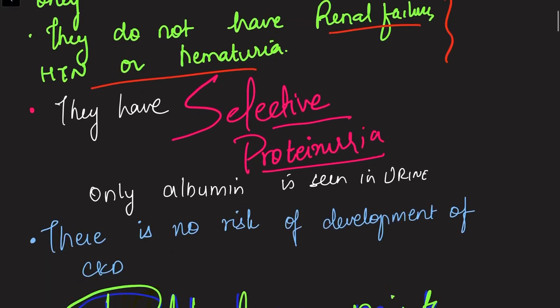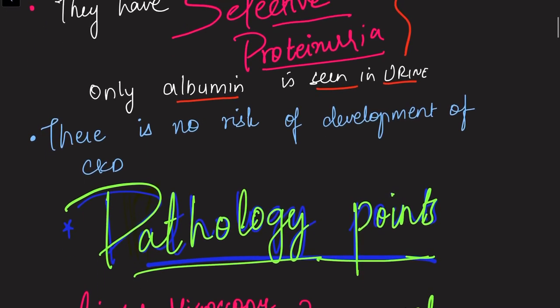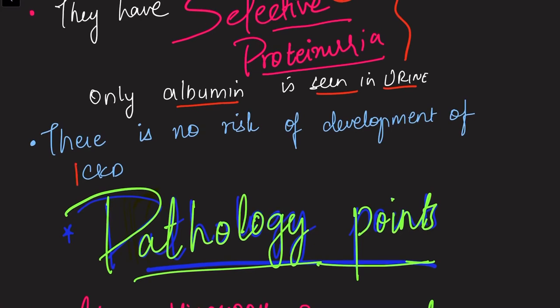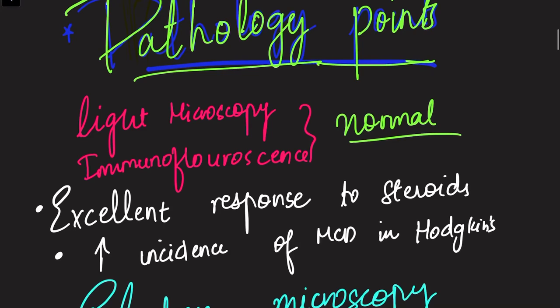Now we're talking about a very important thing called selective proteinuria. This is a good question: selective proteinuria is seen in which condition? Okay, so selective proteinuria is seen in minimal change disease. So what is selective proteinuria? Selective proteinuria is basically only albumin secreted in the urine. Okay, so when only albumin is secreted in the urine, then it is known as selective proteinuria. Fine. And in minimal change disease, it is a very good prognosis, meaning it does not usually progress to chronic kidney disease.